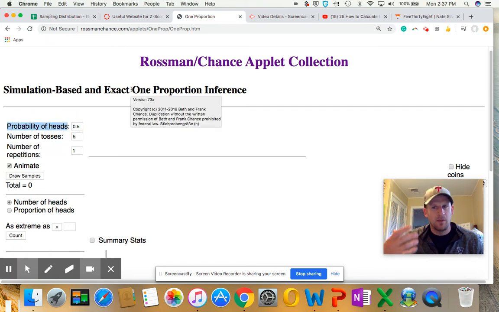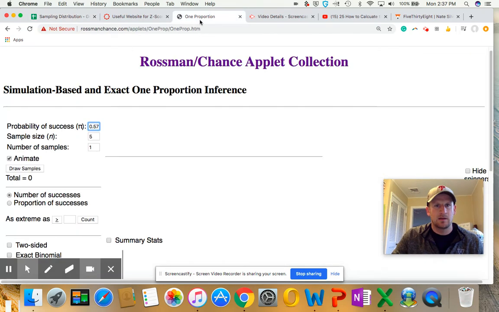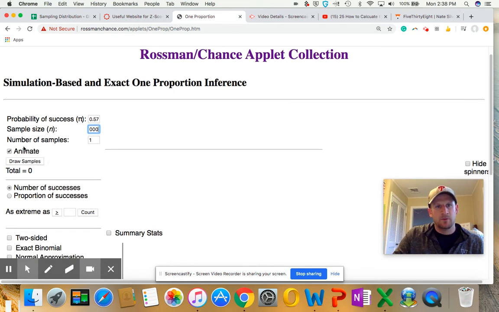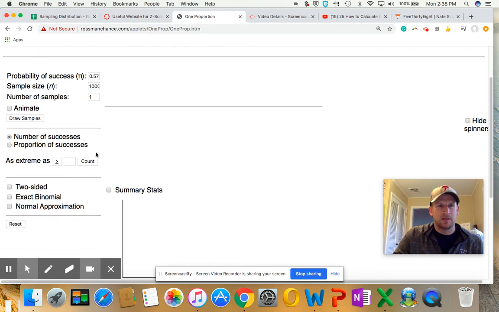So let's say for the sake of this, I'm going to substitute the probability of heads. I want us to think about the probability of being very worried about the economy. So all I'm going to do is change this probability to 0.572. Again, that percentage is coming directly off of this statistic here. We're going to say that's our probability of success. It was based off sample sizes of 1,000. We're going to spare the animation of flipping a coin because we're not talking about heads or tails right now. Let's keep going down here.